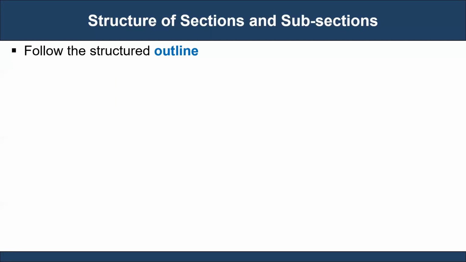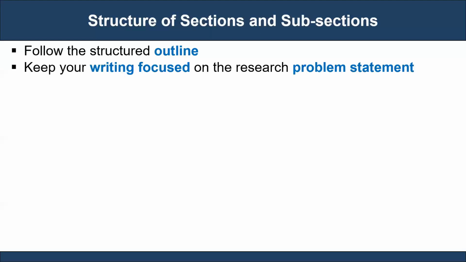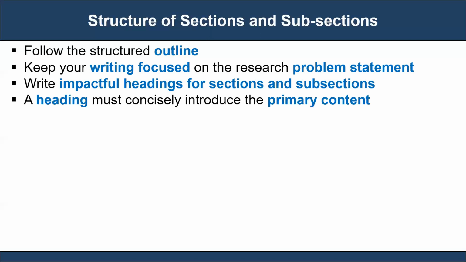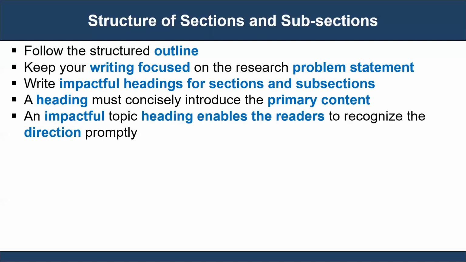Here, you will have to decide what content you are going to include in each. Follow the structured outline which you have initially created. Keep your writing focused on the research problem statement. Write impactful headings for sections and subsections. A heading must concisely introduce the primary content of that section. An impactful topic heading enables the reader to recognize the direction promptly.